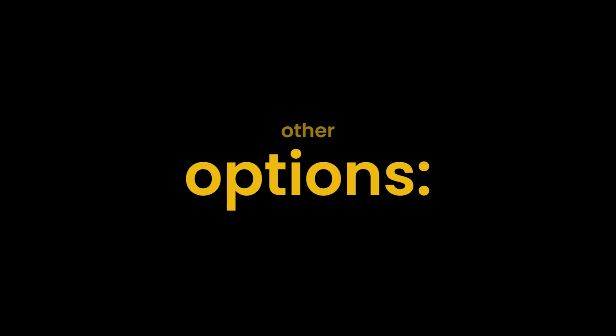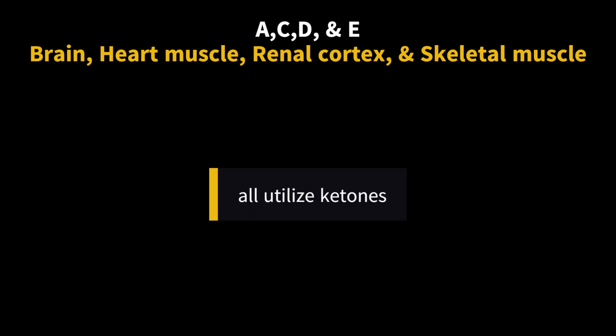Let's briefly discuss the other options: A, C, D, and E. Brain, heart muscle, renal cortex, and skeletal muscle can all utilize ketones for energy. In the initial stages of fasting, the heart and skeletal muscle consume primarily ketone bodies to preserve glucose for the brain, but in prolonged starvation, even the brain will utilize ketone bodies for the majority of its energy needs.